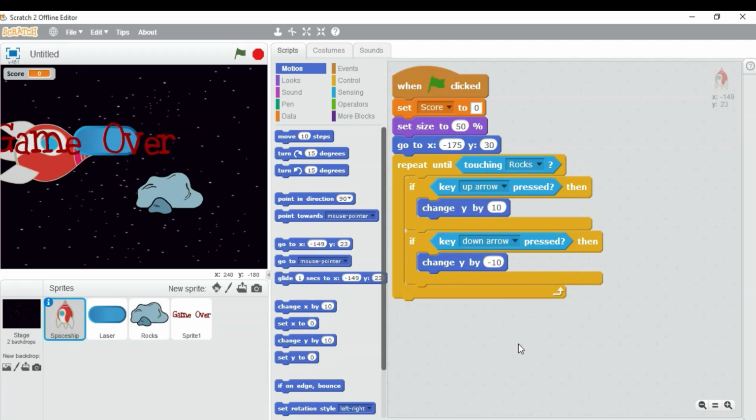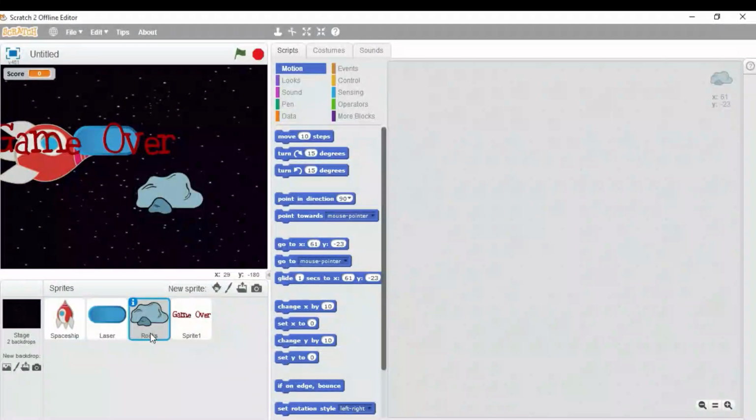Alright, for now our code for the spaceship is ready, but we will need to make a few changes later on. Now let us move to our coding of the rocks. Select the rocks in the sprite list and let's begin.